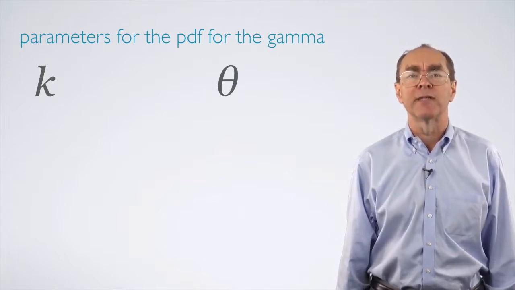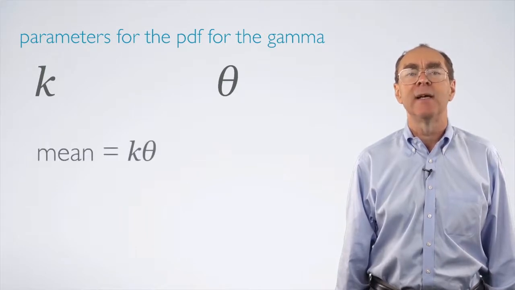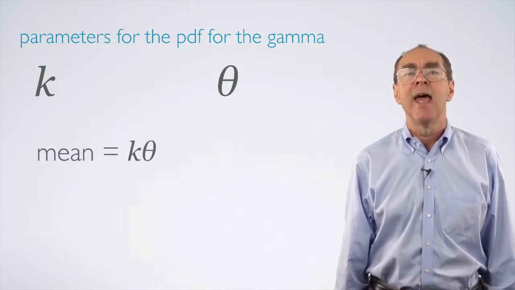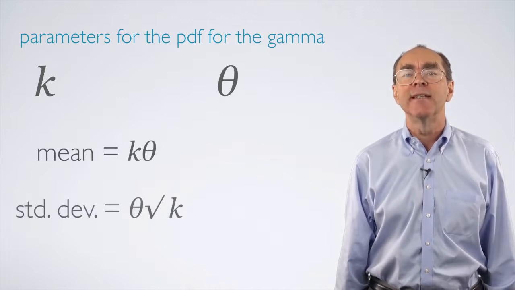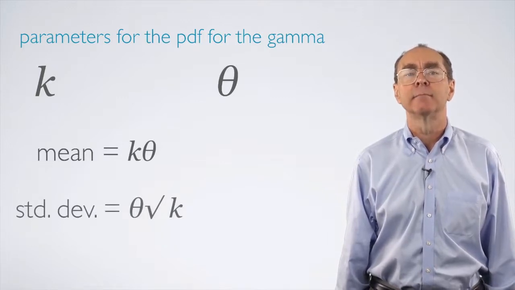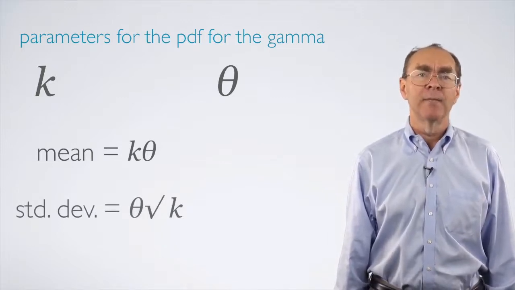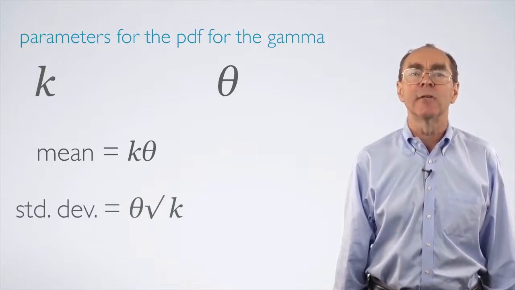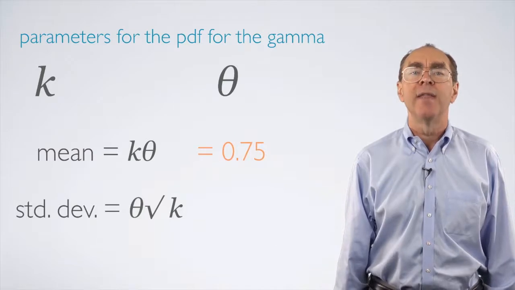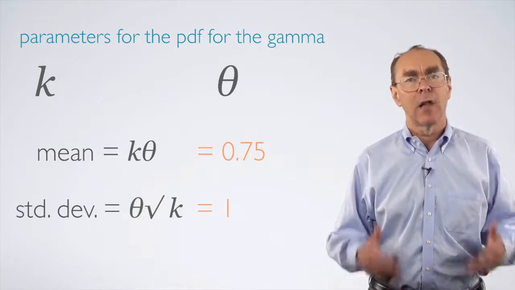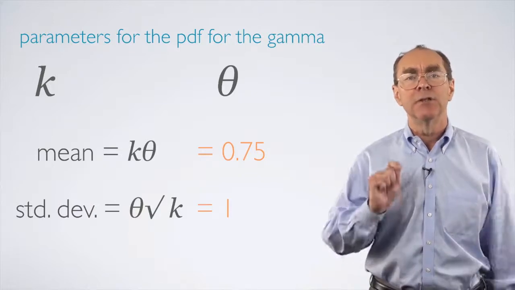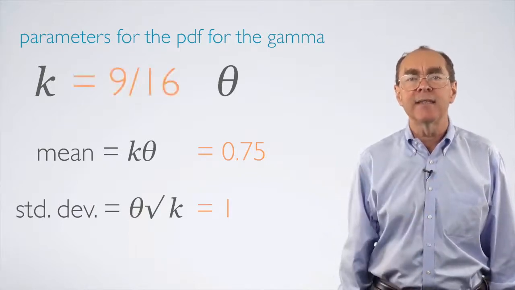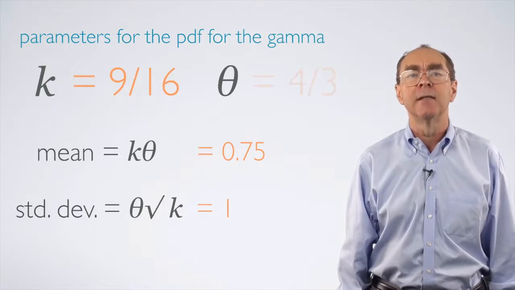For our parameterization, the mean of the gamma is k times theta, and the standard deviation is theta times the square root of k. So the general's prior is the gamma such that k times theta equals 0.75, and theta times the square root of k equals 1. Solving these simultaneous equations shows that the general's k is 9/16 and the general's theta is 4/3.